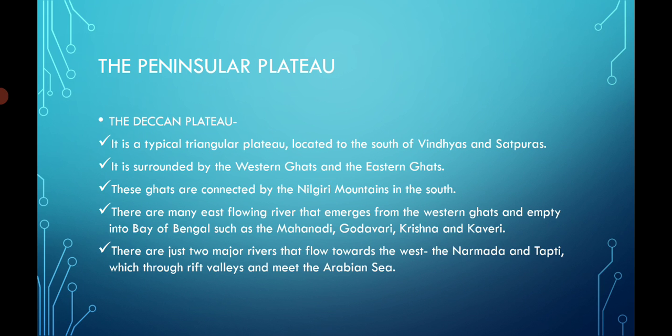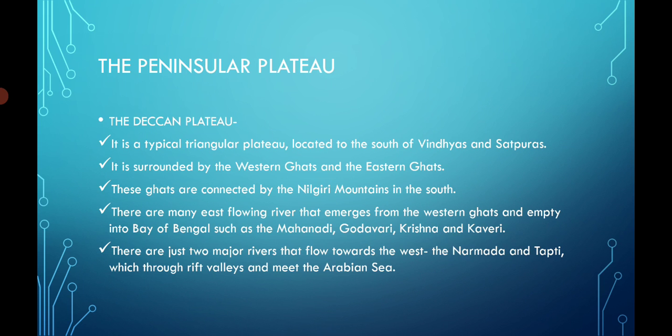Let's talk about the Deccan Plateau. It is triangular in shape and located to the south of the Vindhya and Satpura mountain region, pointing downwards. It is surrounded by the Western Ghat on the west and the Eastern Ghat on the east. Both ghats are connected by the Nilgiri mountain in the south.